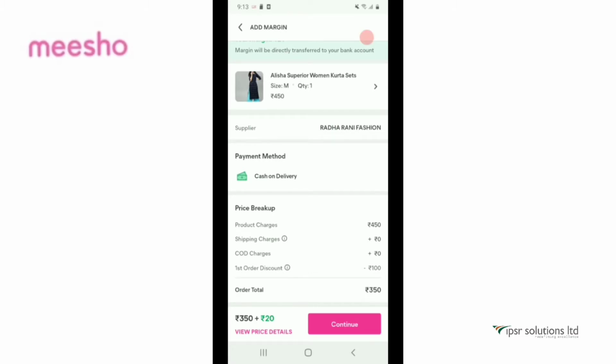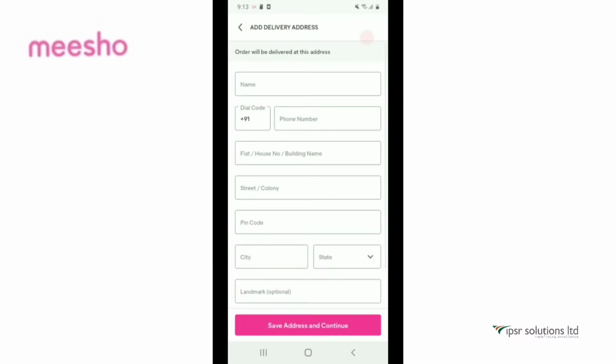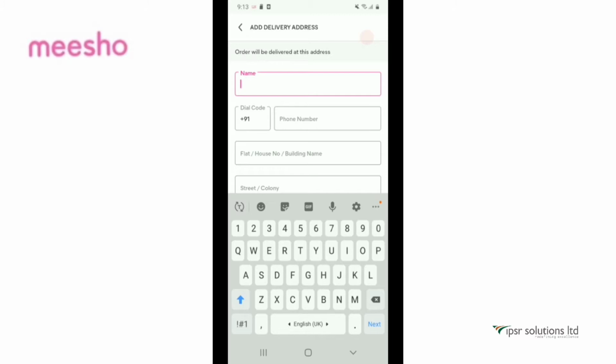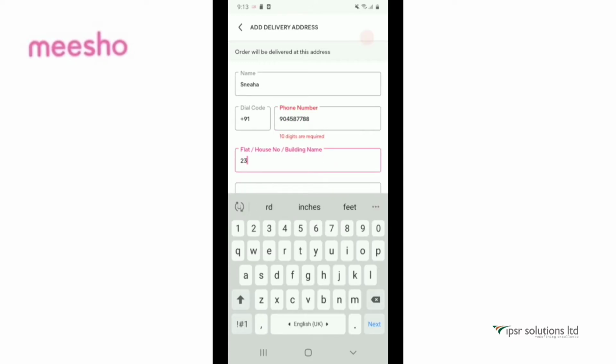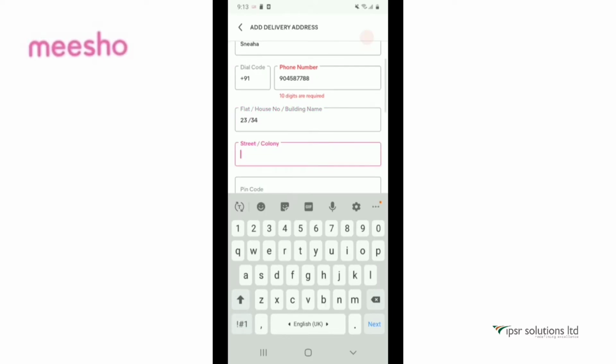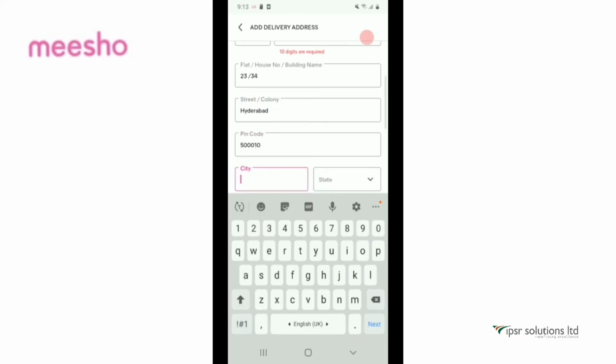As you can see, the order total is 350 and I added plus 20 and click on continue, and then here you have to enter your customer's name, their contact, flat and street details, PIN code, city and state.